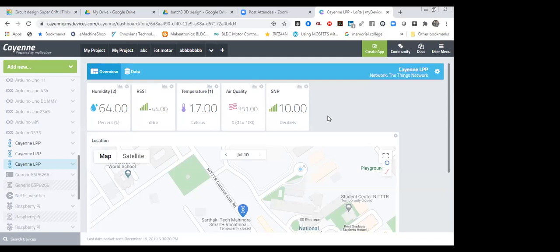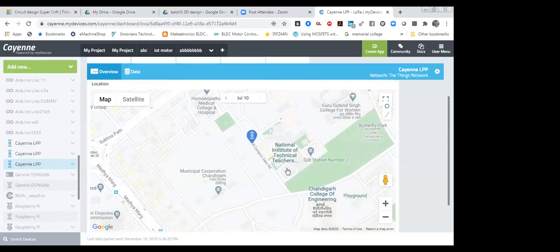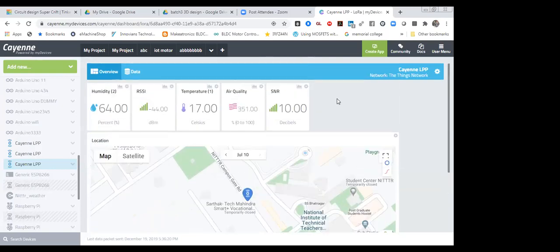That kind of device you can make, and you can propose it to the government also. Over here you can see humidity, temperature, air quality, and the location at NITR Chandigarh, where we have deployed it.